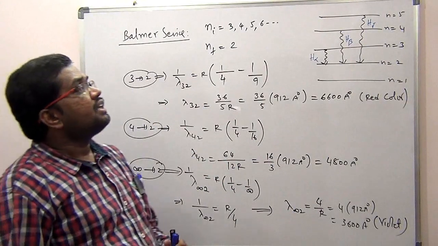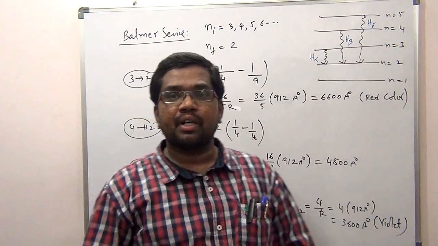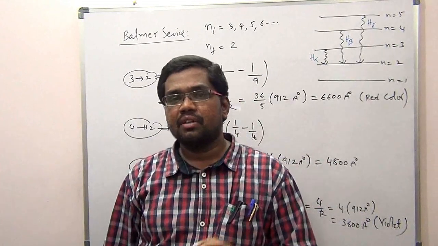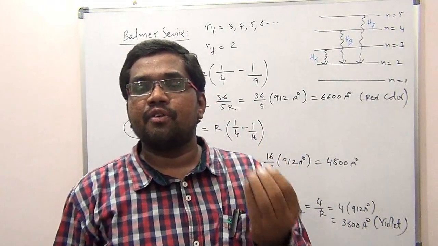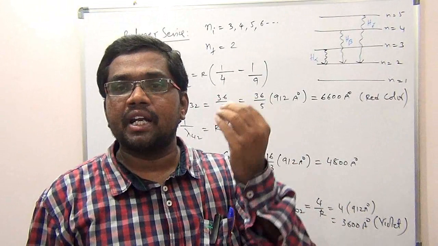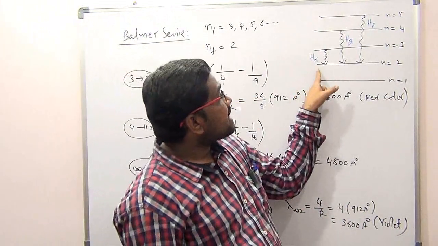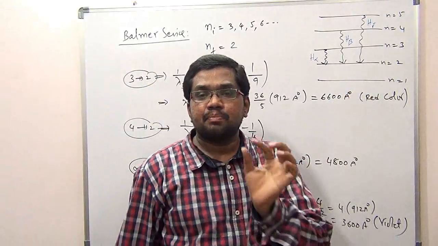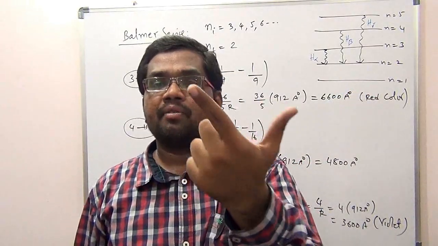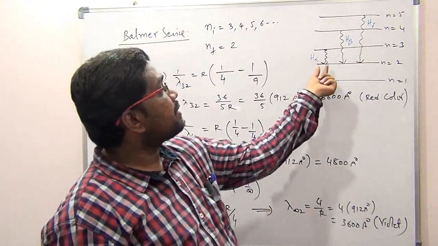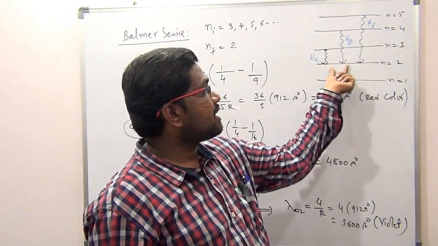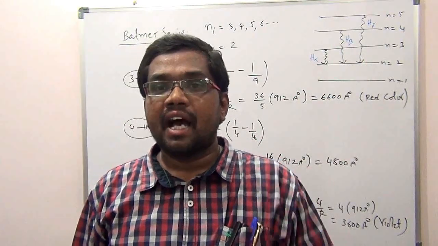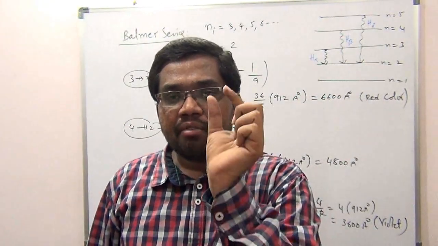Now, come to the major point we need to discuss here. What the scientists observed under a high resolving power microscope is that these lines, H alpha, H beta and H gamma lines, split up into more number of lines. This line splits into 2-3 lines, this line again splits into 2-3 lines, and this one again.